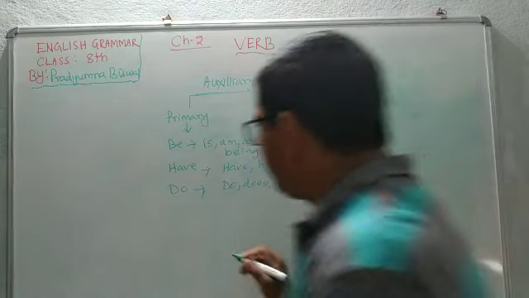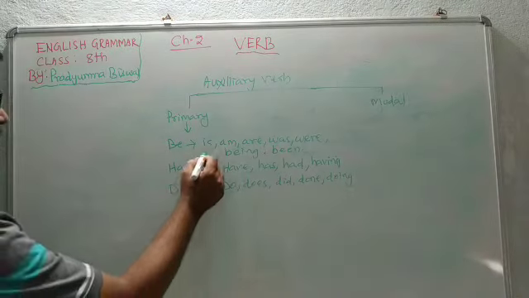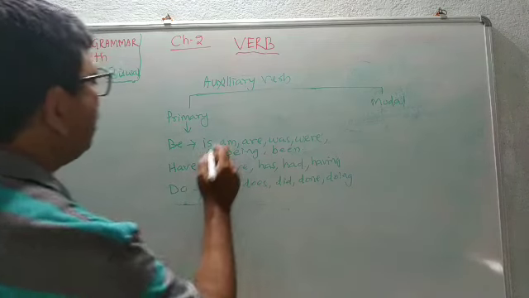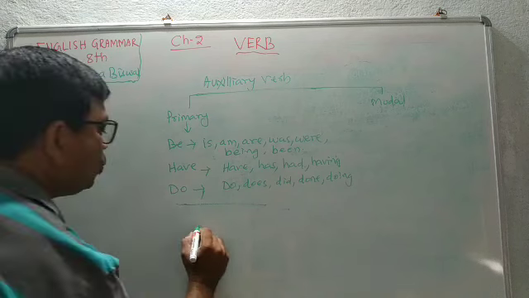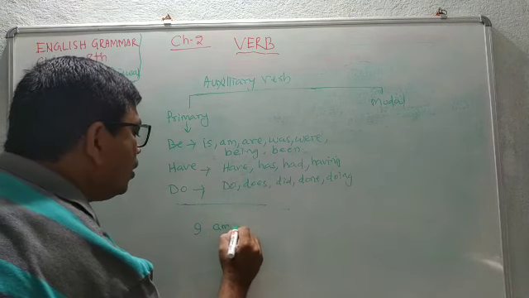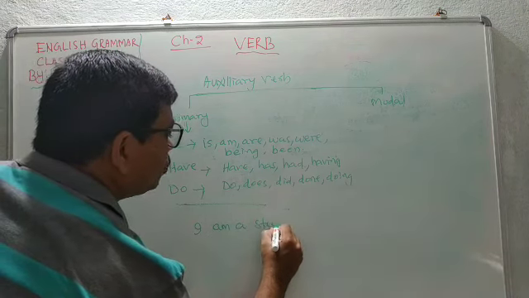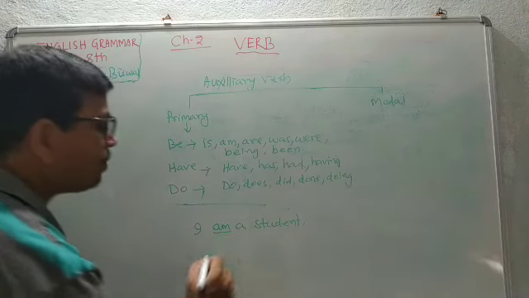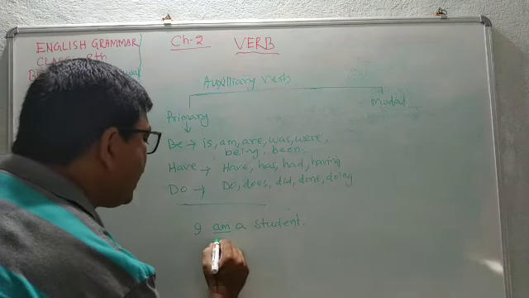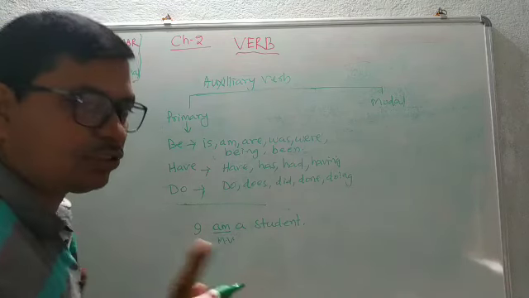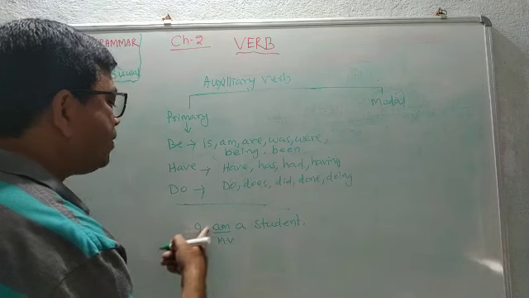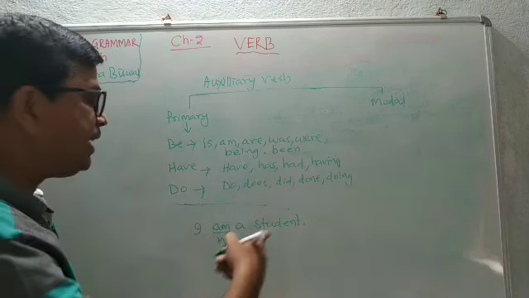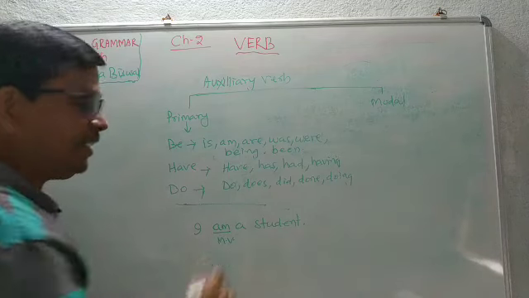We can take examples here. First, the be family. For example, I am a student. Here am is a form of be verb and it has been used as the main verb. Yes or no? In this sentence, I am a student, am has been used as the main verb.